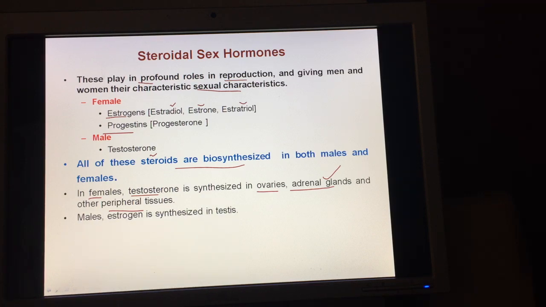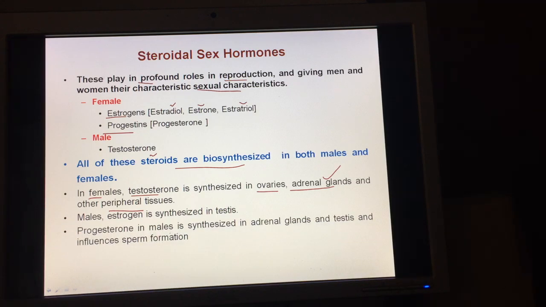In males, estrogen, which is a female sex hormone, is synthesized in the testis, and progesterone, which is again a female sex hormone, is synthesized in the adrenal glands and testis. This hormone progesterone also influences spermatogenesis, or formation of sperms.